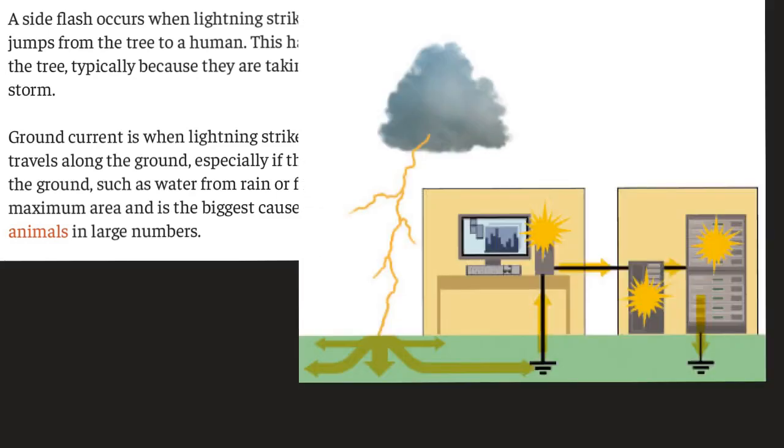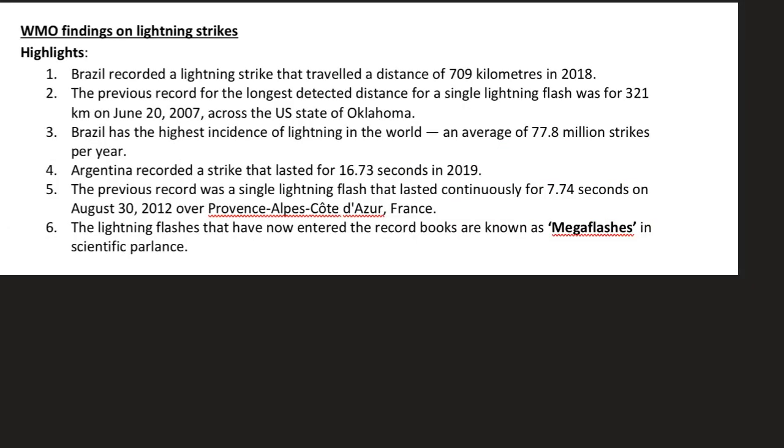And more surprisingly, lightning also travels large distances through other conducting media like electrical wires, metal surfaces, showers, and even taps and landline phones. So this is why, even though the indoor locations are safer, we should not touch anything that is conductive during thunderstorms. Recently, the World Meteorological Organization has released its report on lightning strikes.